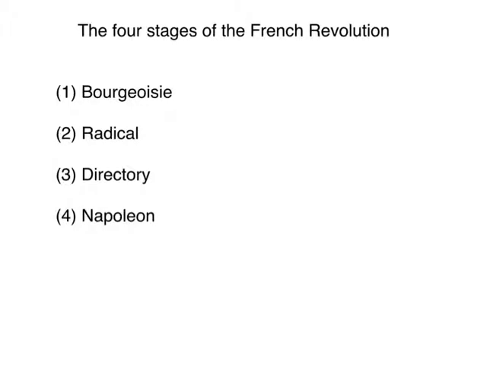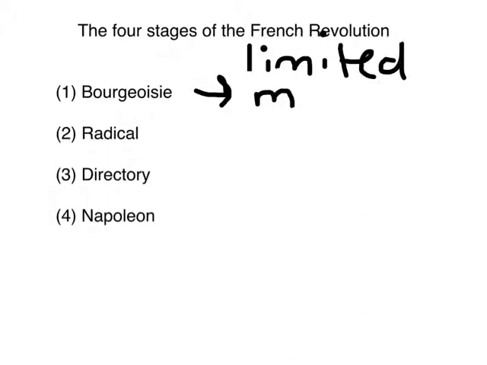In the first stage of the French Revolution, the bourgeoisie, or the middle class, controlled most of the changes and reform. It's the bourgeoisie that are the leaders of the National Assembly, and in this stage they establish a limited monarchy. Louis XVI and his family are forced by the Women's March to Versailles. Remember, the women go to Versailles and force the king and his family to come back to Paris. Well, they come back to Paris, but under the new government that the bourgeoisie creates with the National Assembly, the king has very limited power.